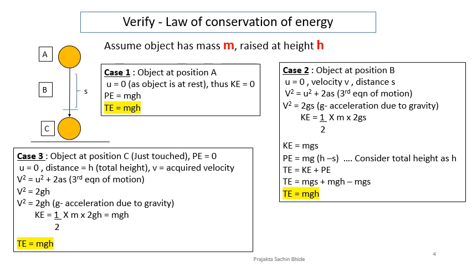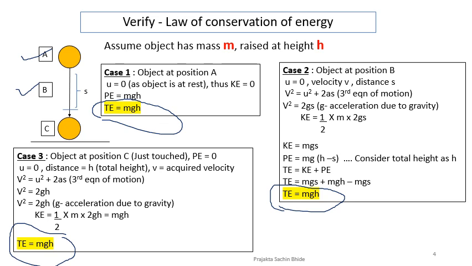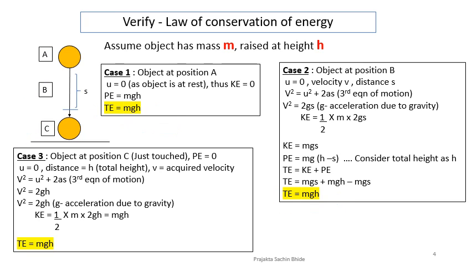h, because the total distance is h, and g because it is the acceleration due to gravity. So now what do I have? Kinetic energy is equal to half into m and v square, that is 2gh, which gives mgh. So in either scenario, if you have a close look, the total energy remains the same. Whether the object is at point A, it was mgh, at point B, it was also mgh, and at point C, again mgh. Thus I say that the law of conservation of energy holds true in all three scenarios.